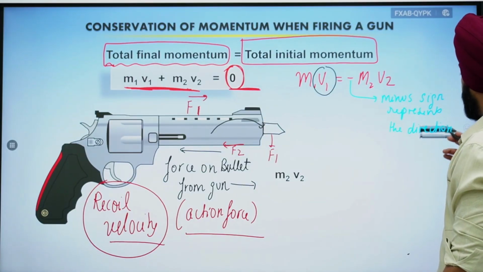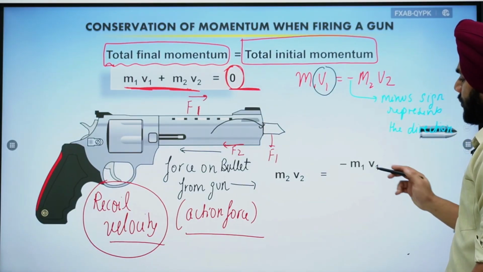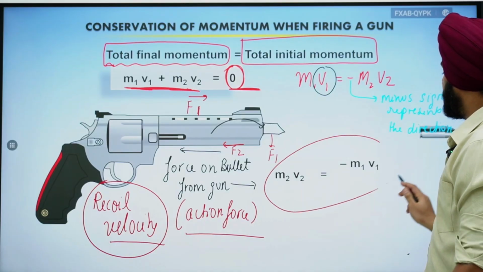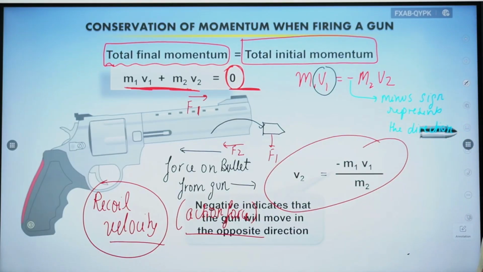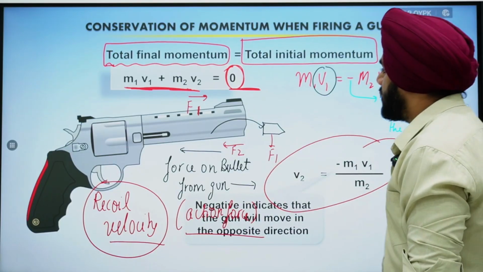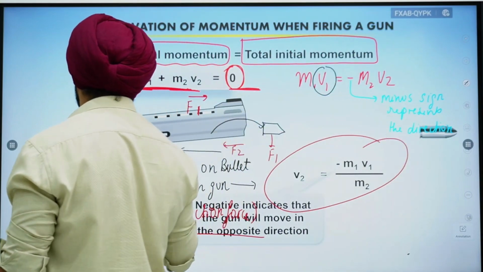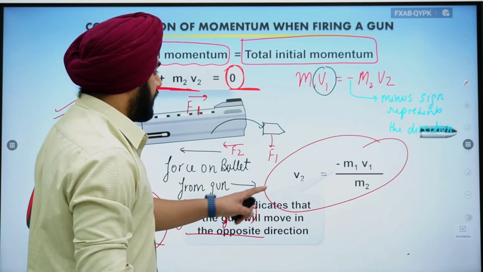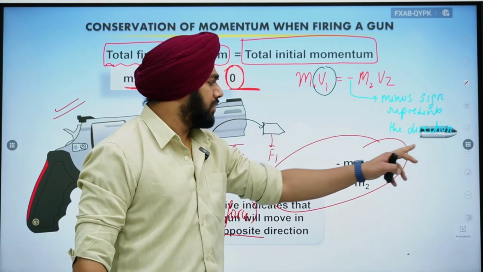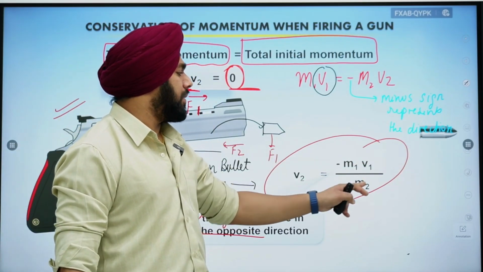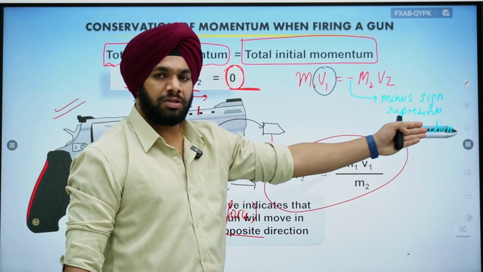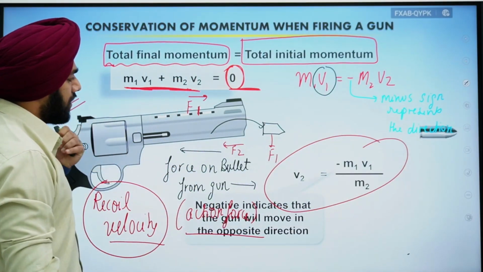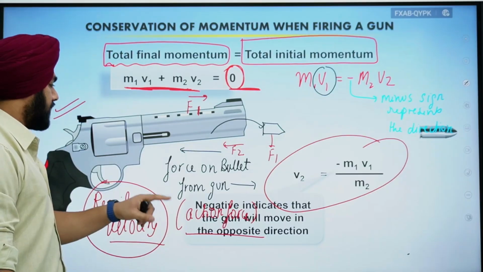So the bullet was fired, m2v2 is equal to minus m1v1, right? So this is what exactly happens when we fire a bullet. Okay, v2 is, if this is v2, then it is minus m1v1 by m2. v2 is negative, that means the velocity of the gun is taken negative because of the direction.